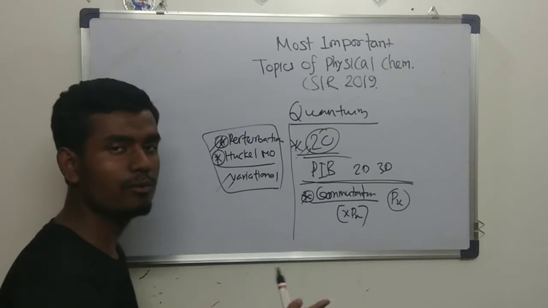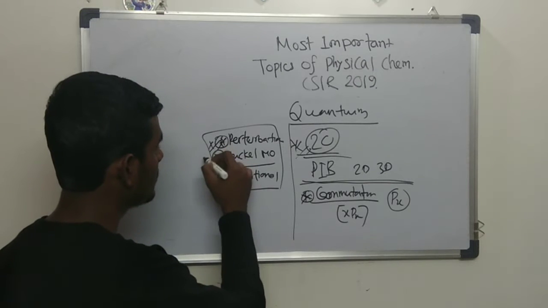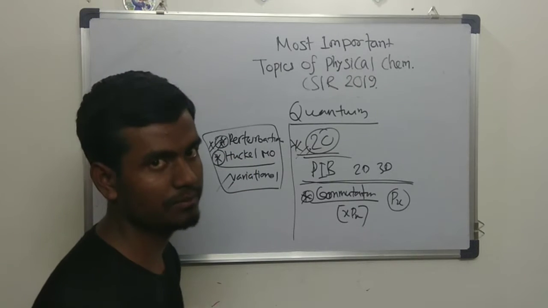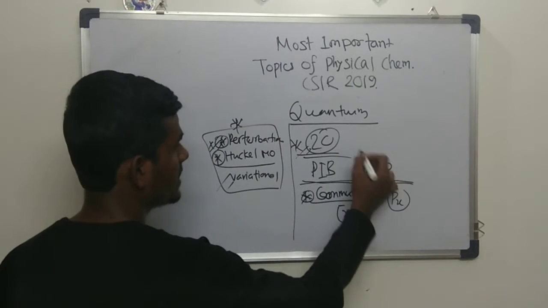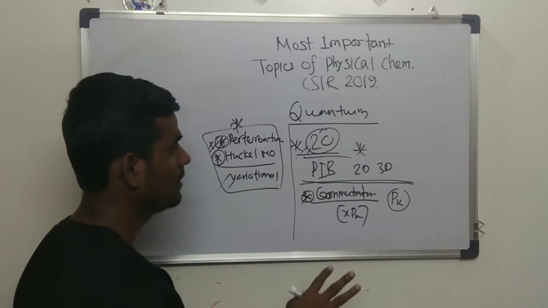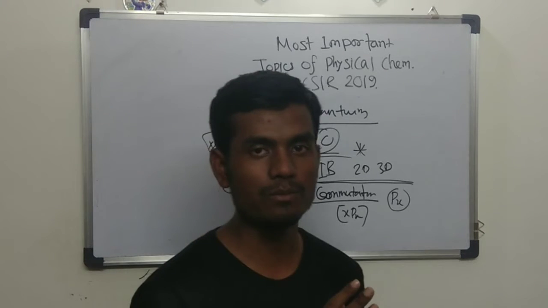For example, they can give you 4 options asking which will be incorrect, which are correct. They can ask this kind of question, as well as numerical calculation they can also give. But overall, for quantum chemistry, Macquarie is the best book you can follow.